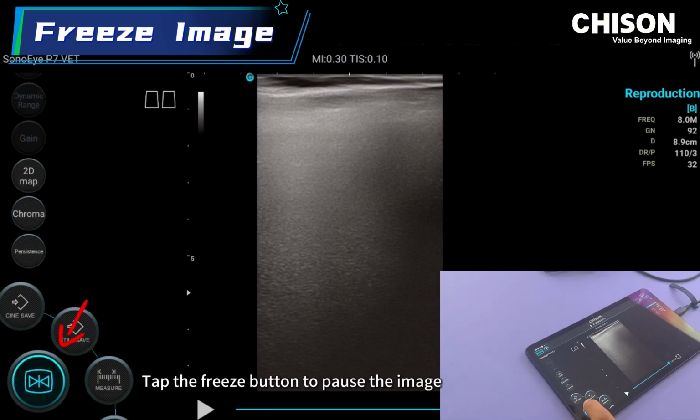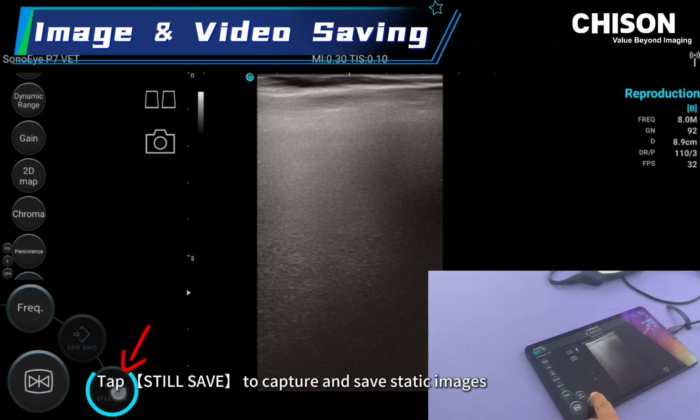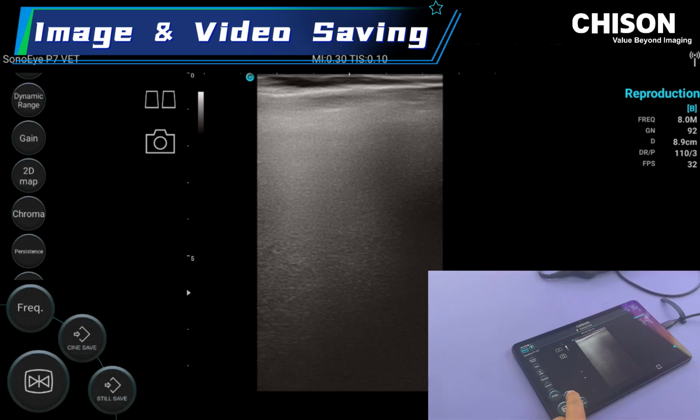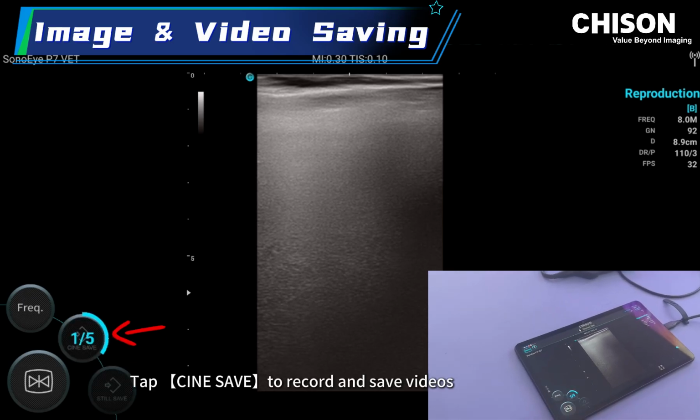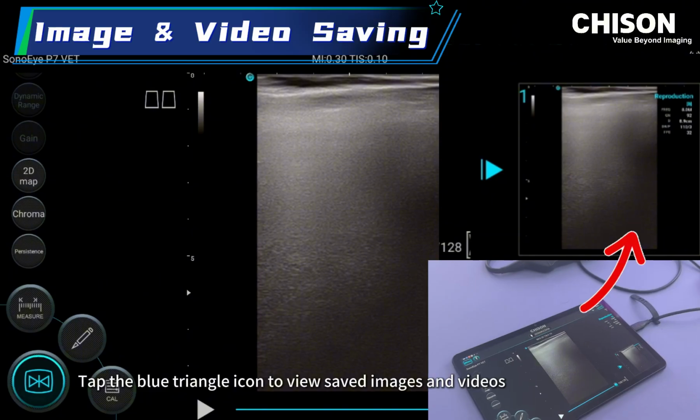Tap the freeze button to pause the image. Tap again to unfreeze and resume real-time scanning. Tap Still Save to capture and save static images. Tap Sign Save to record and save videos. Tap the blue triangle icon to view saved images and videos.